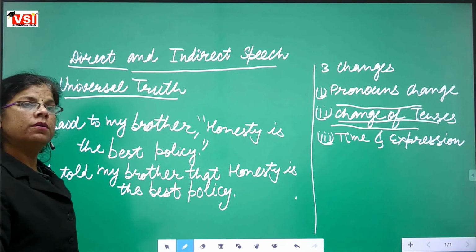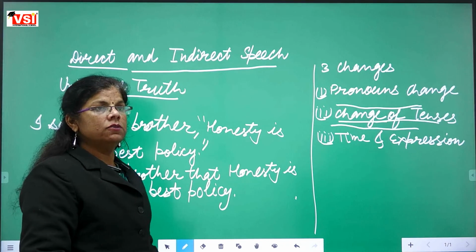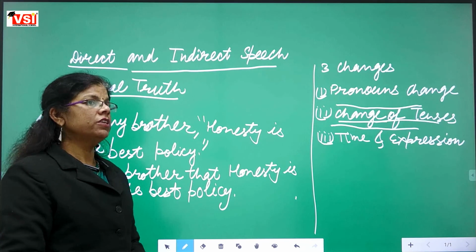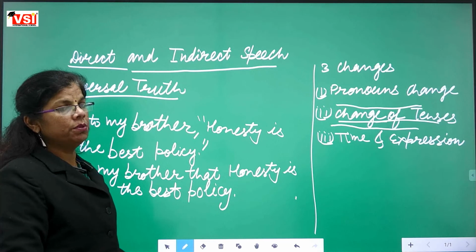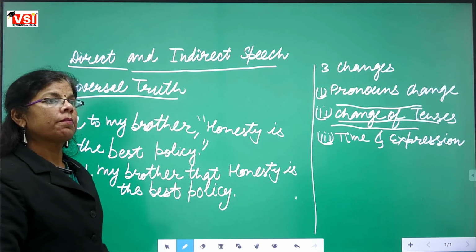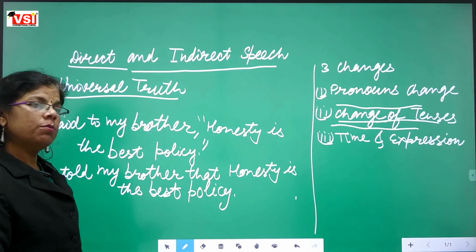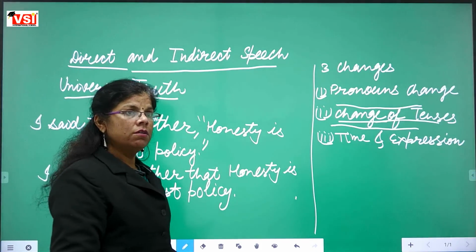I hope both of these kinds of sentences are clear to you people. Yes ma'am. Fine. This was all for today. Okay. We will meet tomorrow.